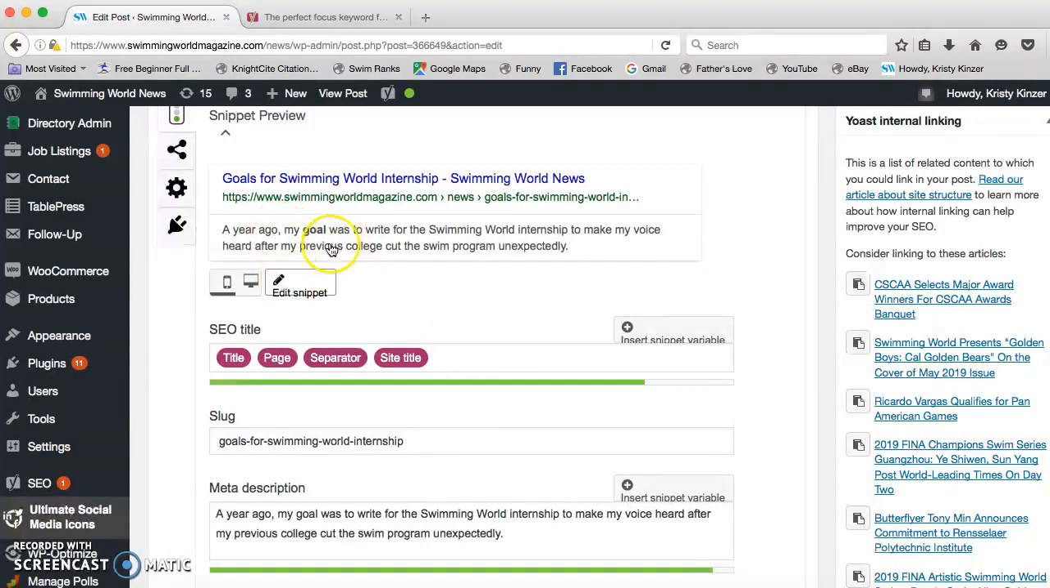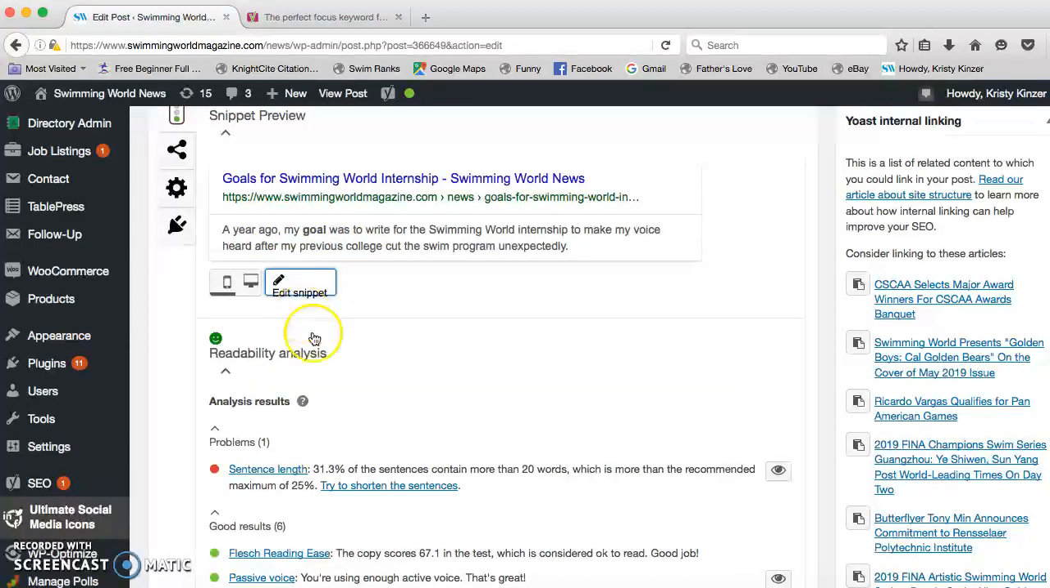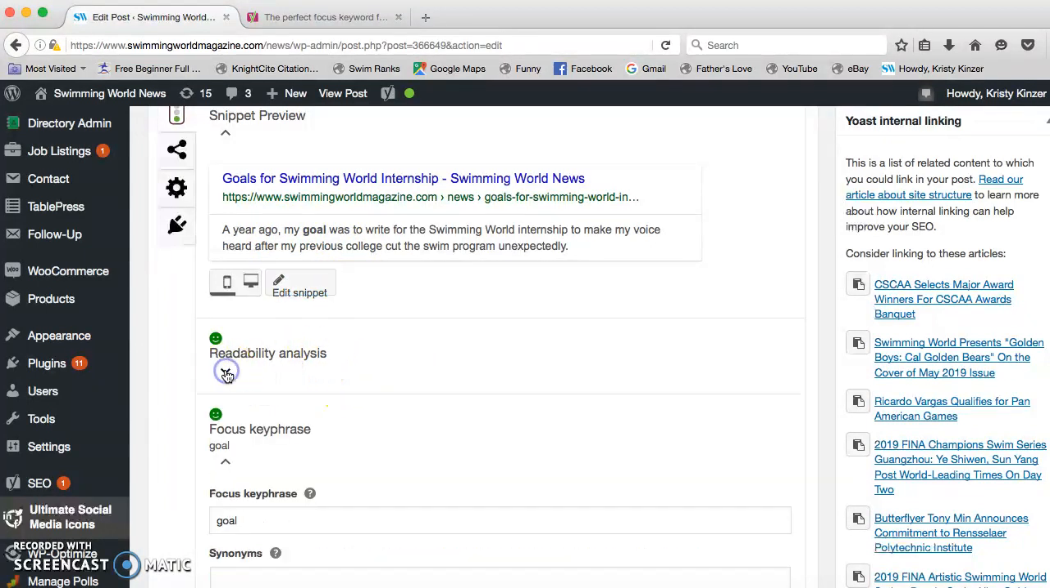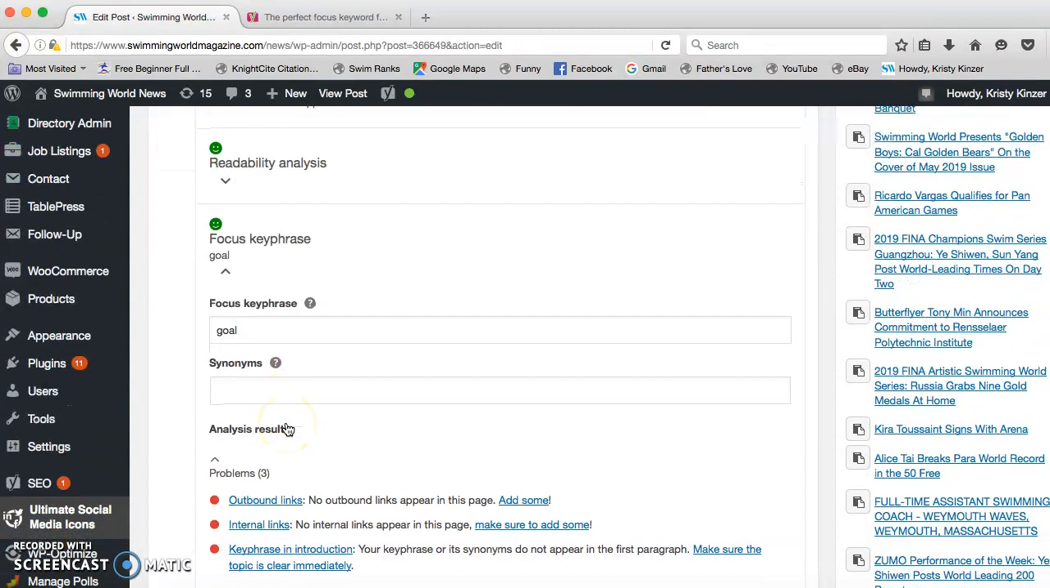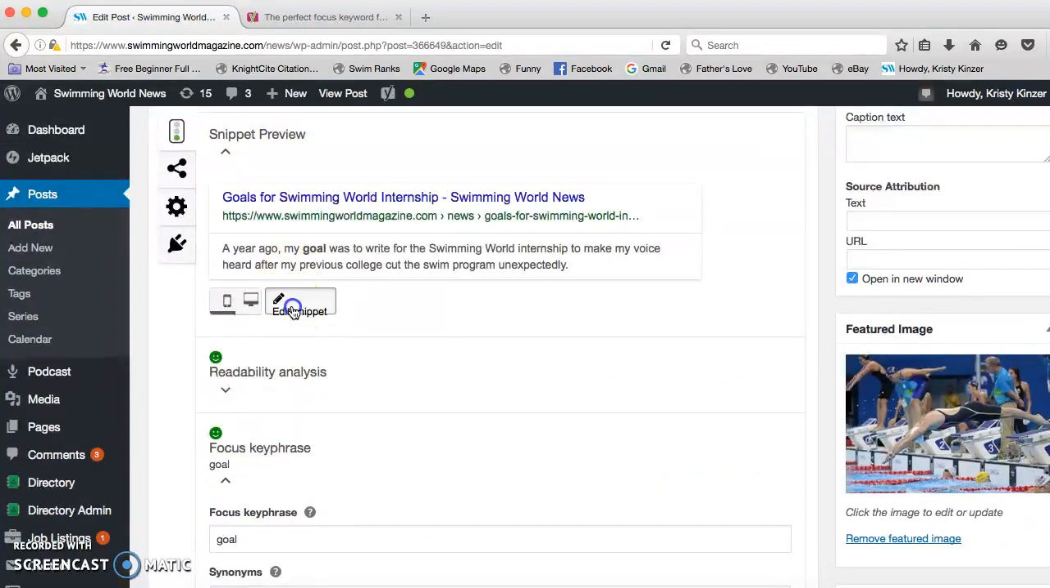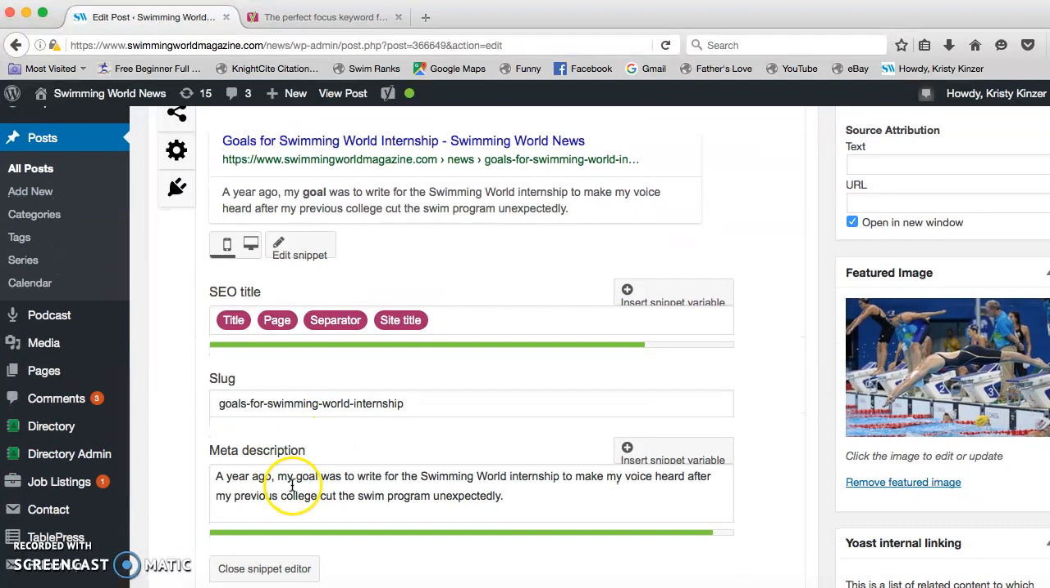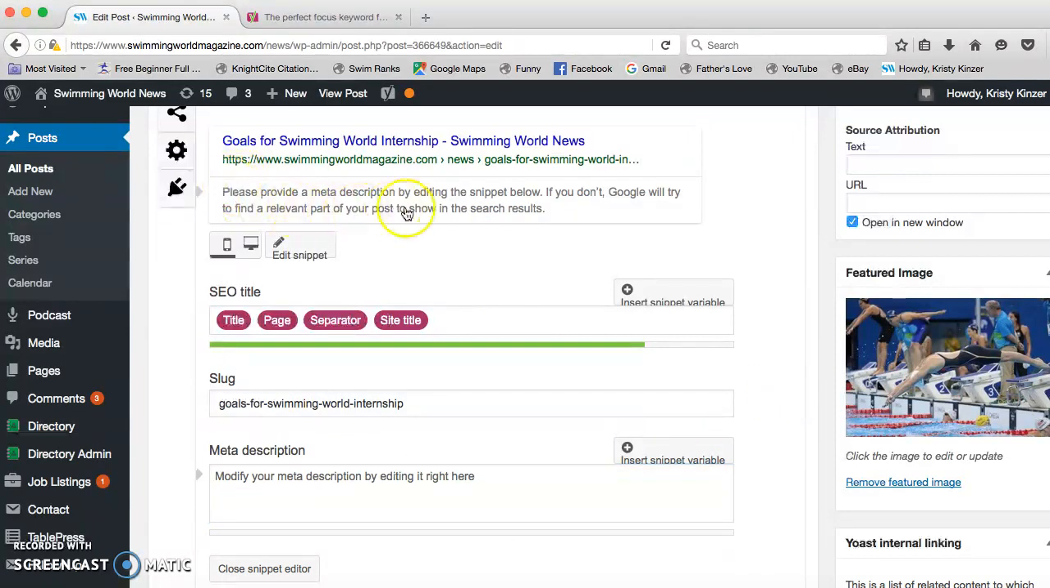You can edit this meta description by hitting edit snippet, and it'll give you a ton of information here. We're going to go straight to the meta description. So what Danny did was she typed this in. She did not allow Google to choose automatically. If you don't type in your meta description, it'll say please provide the description. If you don't, Google will try to find a relevant part of your post to show. It will never choose a good sentence. So always, always, always type it in here.